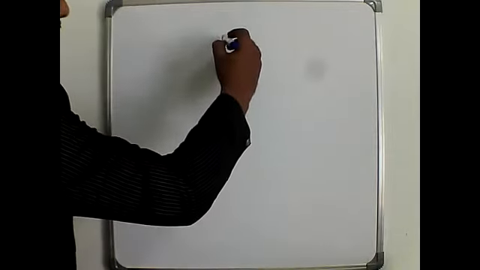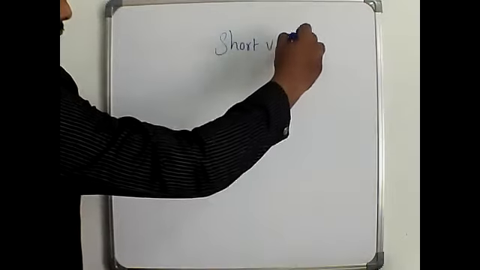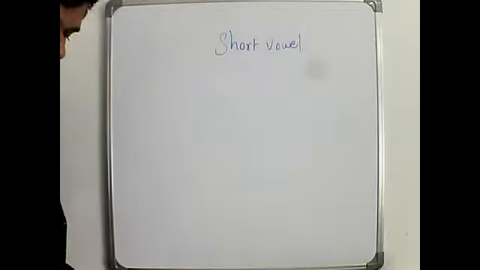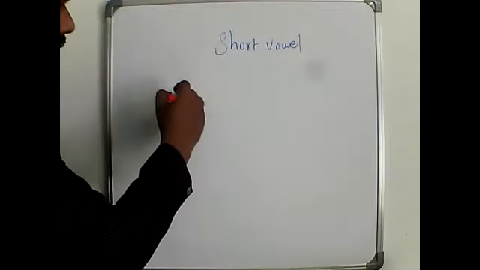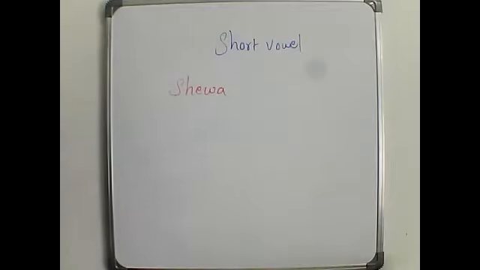One of the short vowels is what is called Sheva. The vowel name is called Sheva.